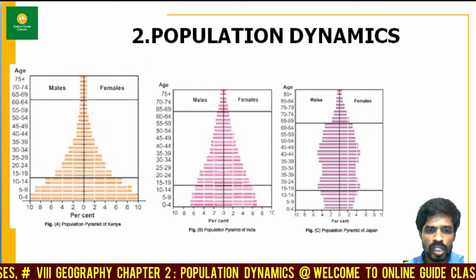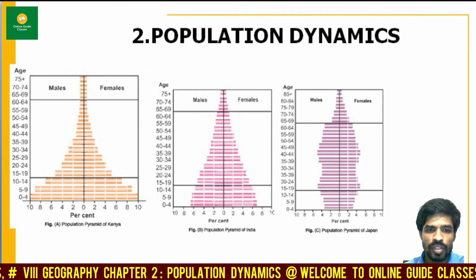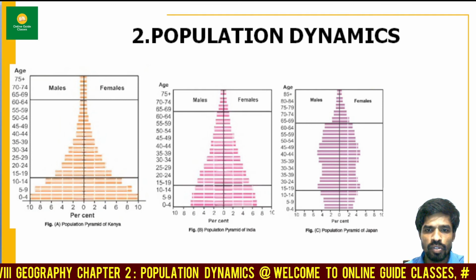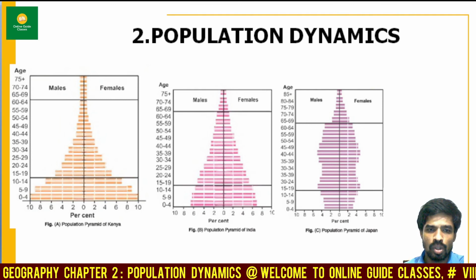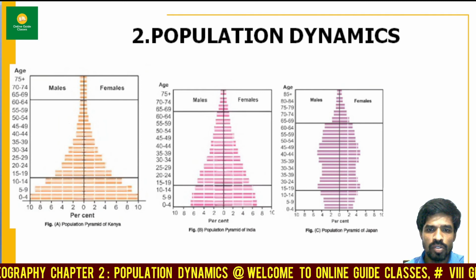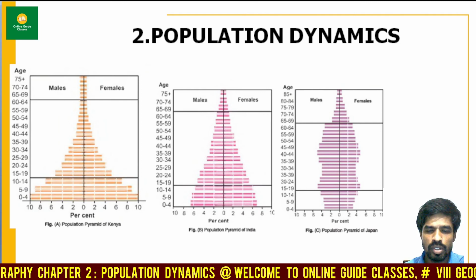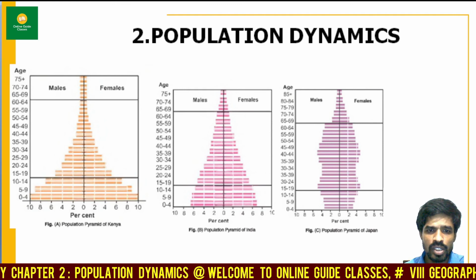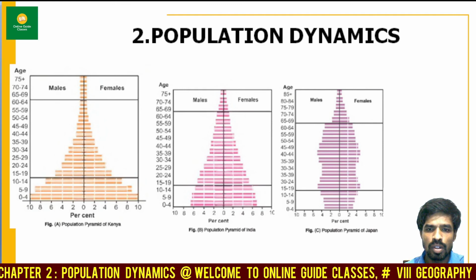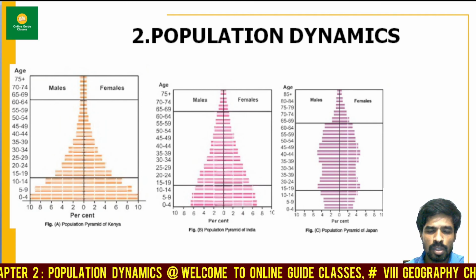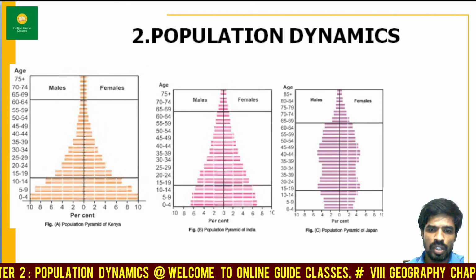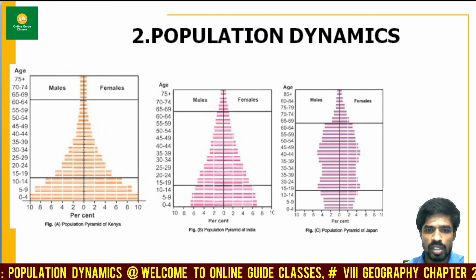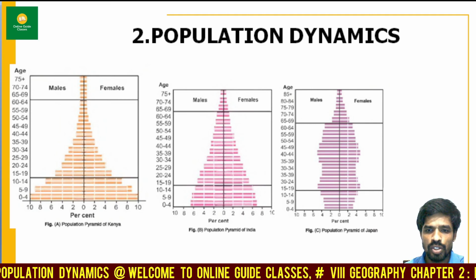Now let's move on to the next one, the population pyramid of Japan. The population pyramid of Japan shows a wide middle and a narrow base and top. You can see it is wider in the middle, and a little bit wider at the top also. This indicates a low birth rate and a low death rate. The dependent population is very less over here. Are you all understanding, my dear friends? The dependent population is very less and there is a good productive age group.